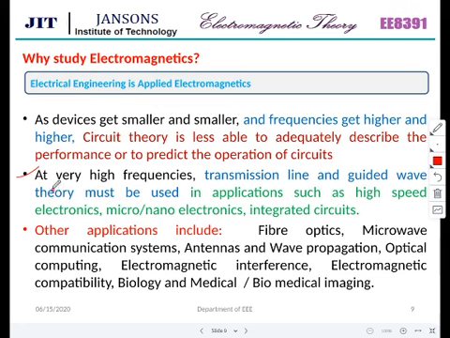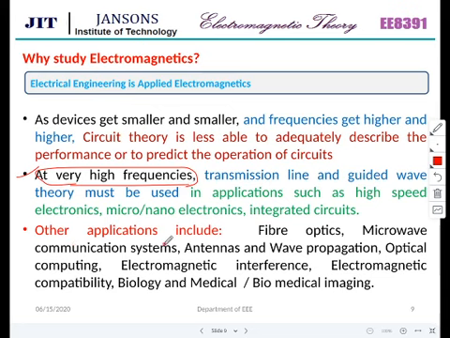So when you go for electronics, most of them are high-frequency circuits, especially communication. If the frequency is high, then it can travel a longer distance. So in communication, we need to reach the signal at a longer distance, so we are supposed to go for higher frequencies.